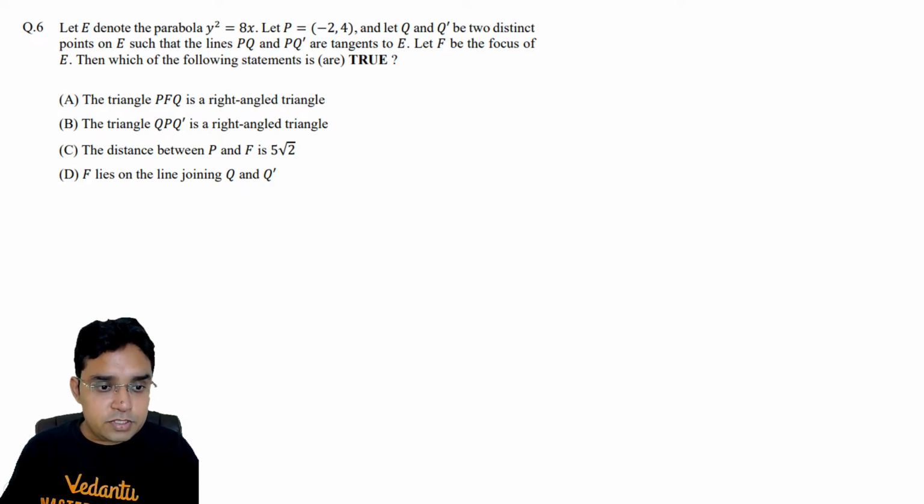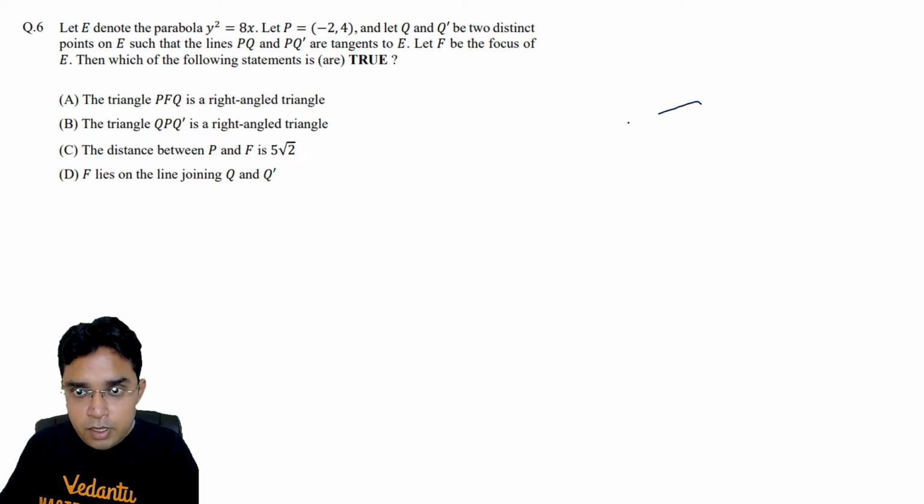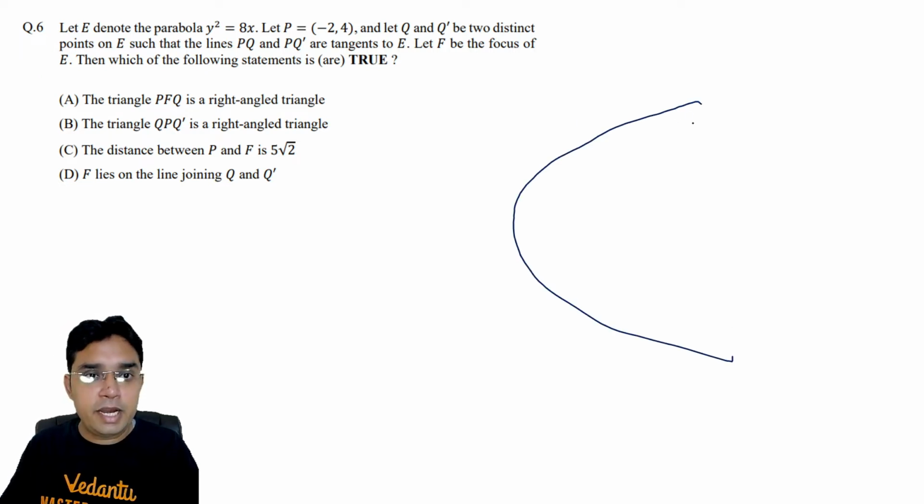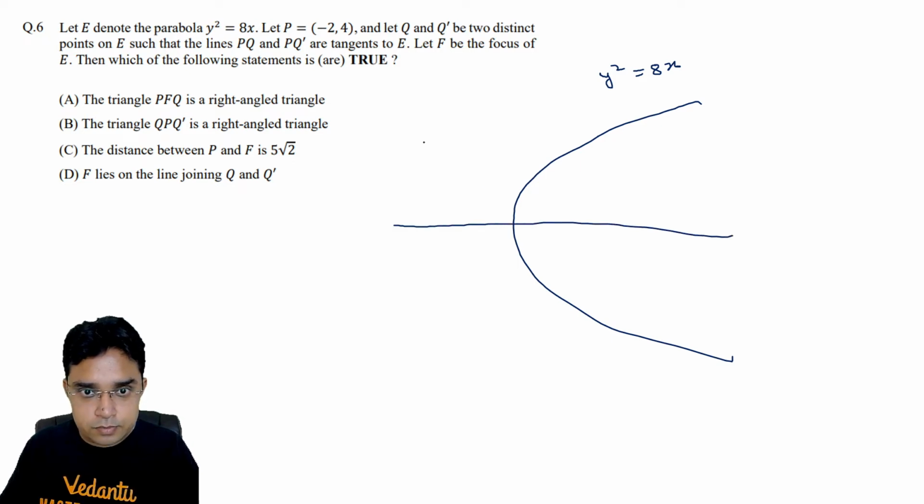Okay, let us first make the diagram. Then I think question is very simple. We are given that it's a parabola, that is rightward parabola only. Y square is equal to 8x. And P point is having x coordinate minus 2. So this will be lying on its directrix. Somewhere here.